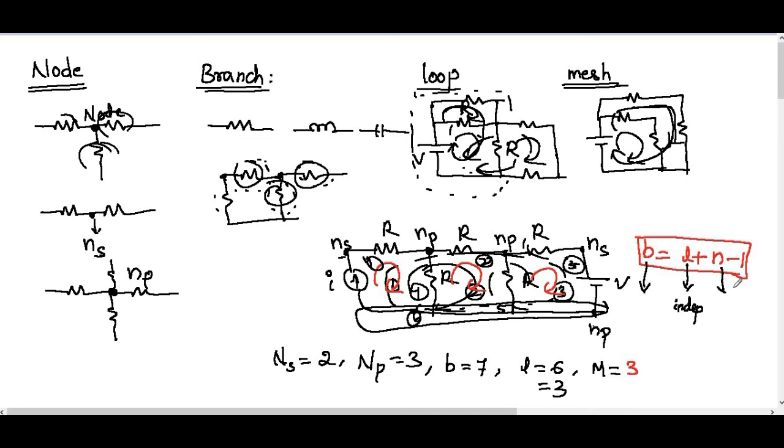N indicates the number of nodes, total nodes. Check whether this condition is satisfied by this circuit. How many branches do we have? 7 branches. Equal to how many independent loops? 3, plus how many nodes? Total 5, minus 1. 7 equals 8 minus 1, that is, 7 equals 7. This is what nodes, branches, loops and meshes are about.